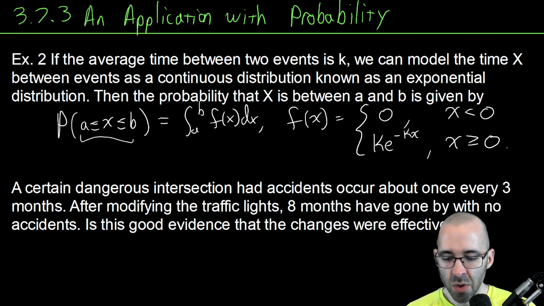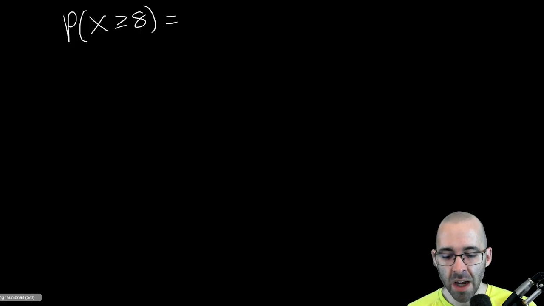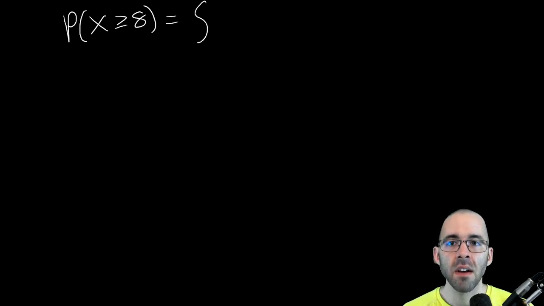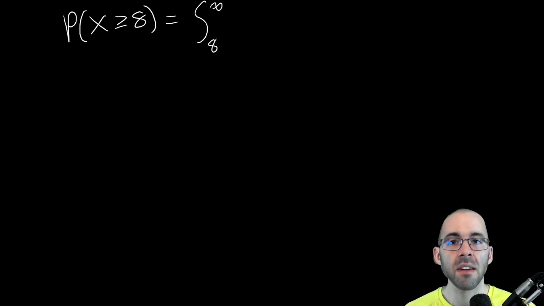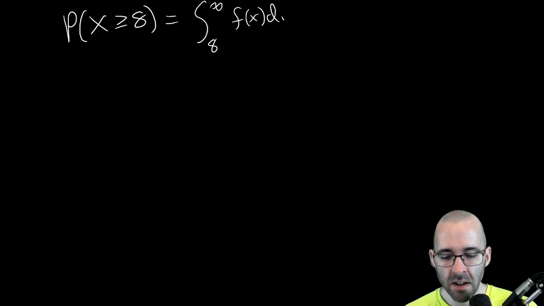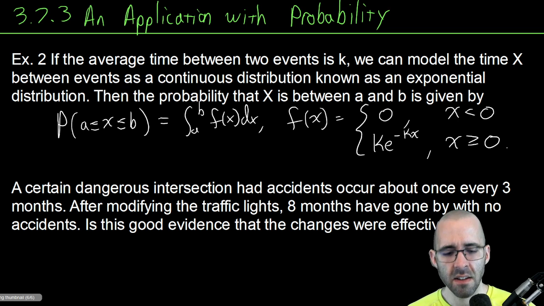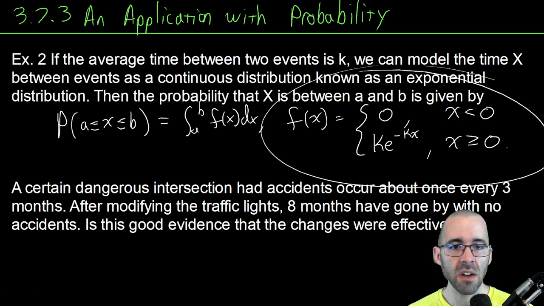Probability that something is between a and b is the integral from a to b. Well, this is not written from a to b. What is this? That's from 8 to infinity of f of x dx. What is our f of x here? Our probability mass function.